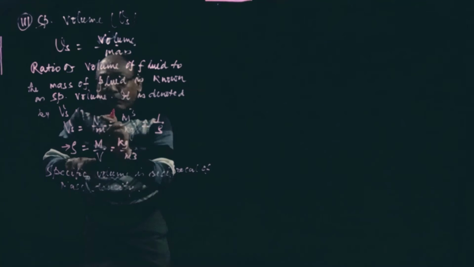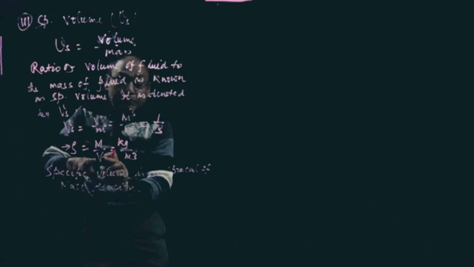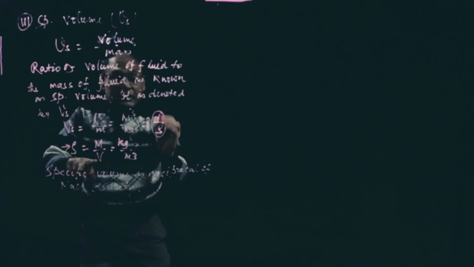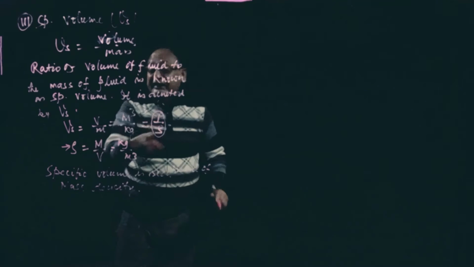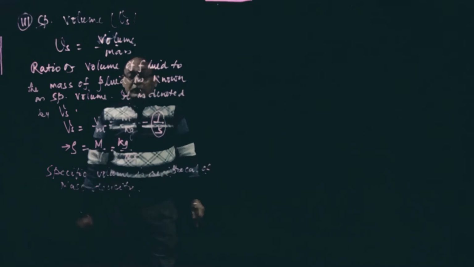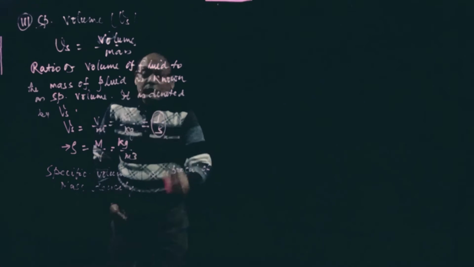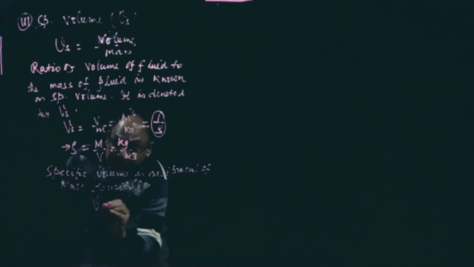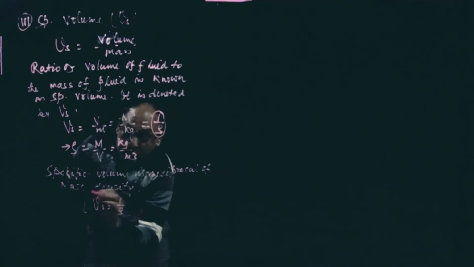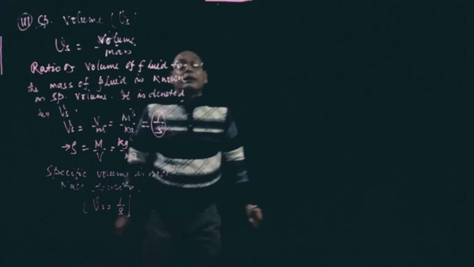Specific volume is volume by mass, so it is the reciprocal of mass density. So Vs is equal to 1 by rho. That relation we have also proved here.